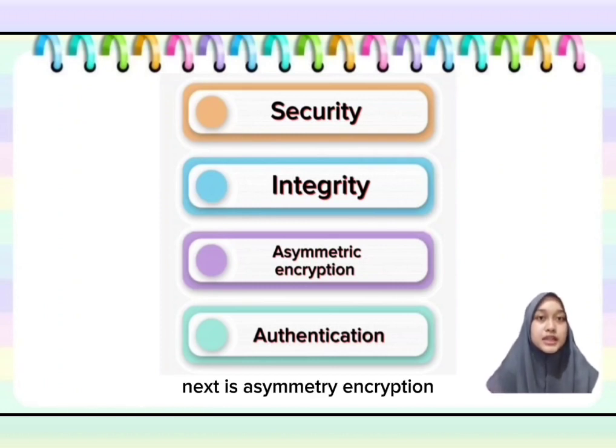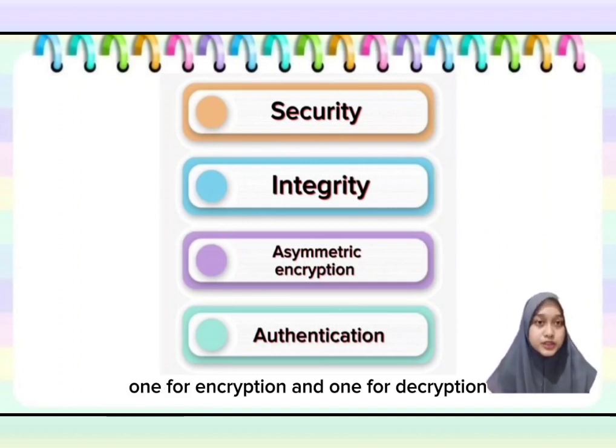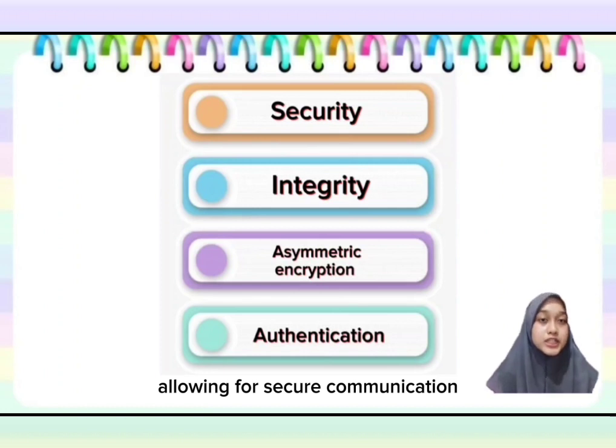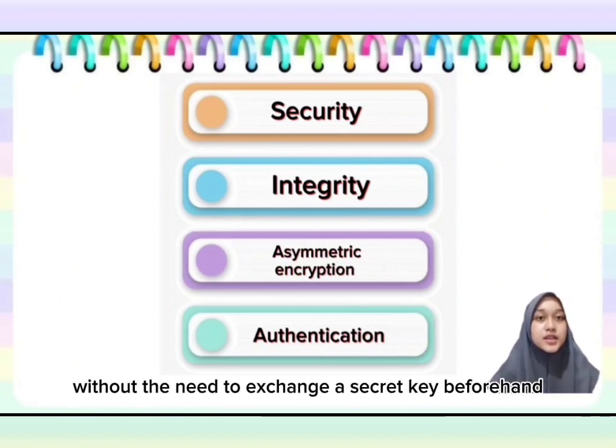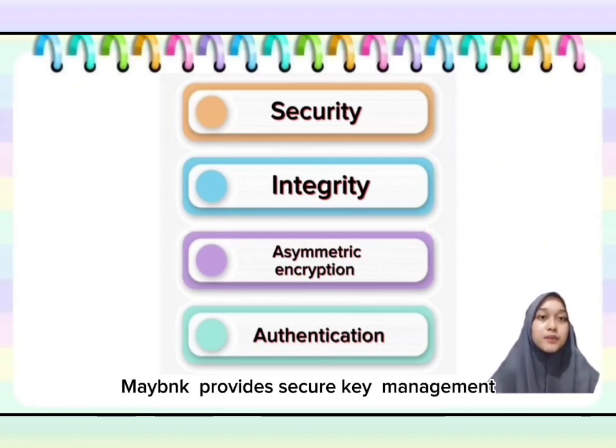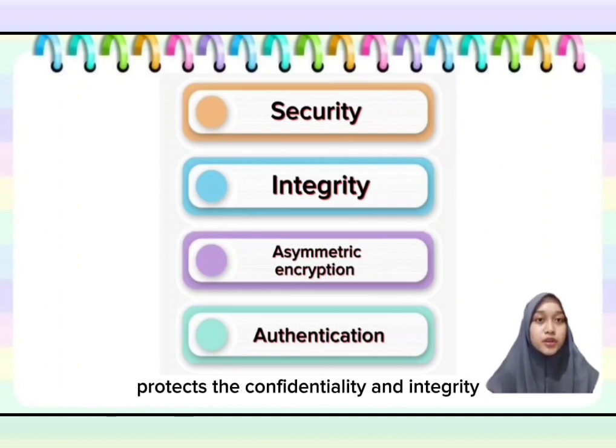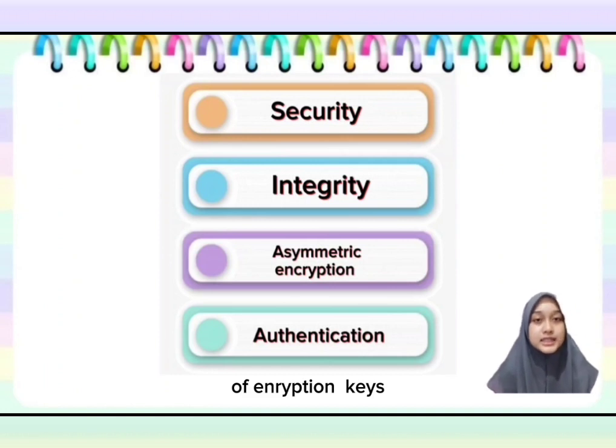Next is asymmetric encryption. Asymmetric encryption uses a pair of keys, one for encryption and one for decryption, allowing for secure communication without the need to exchange a secret key beforehand. Maybank provides secure key management, protect the confidentiality and integrity of encryption keys. Finally is authentication.